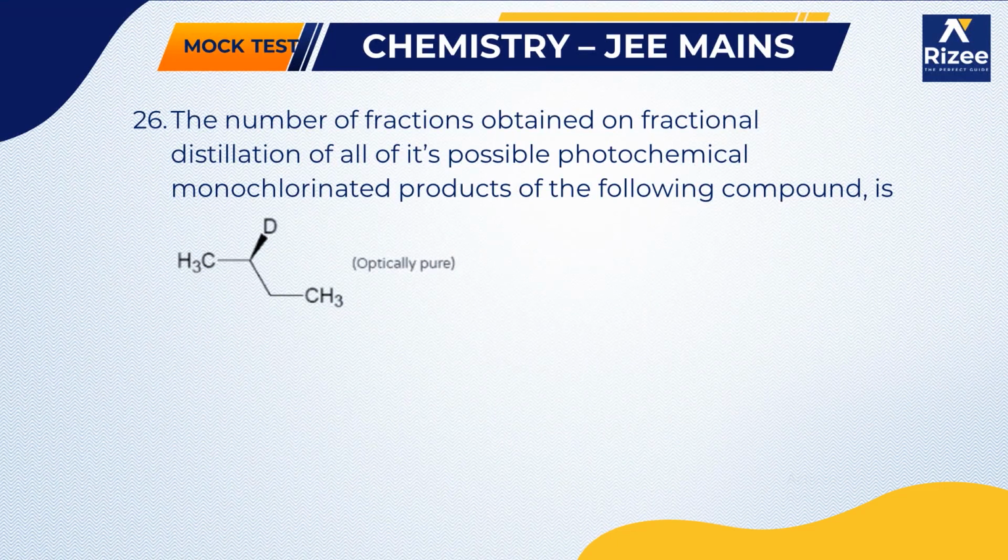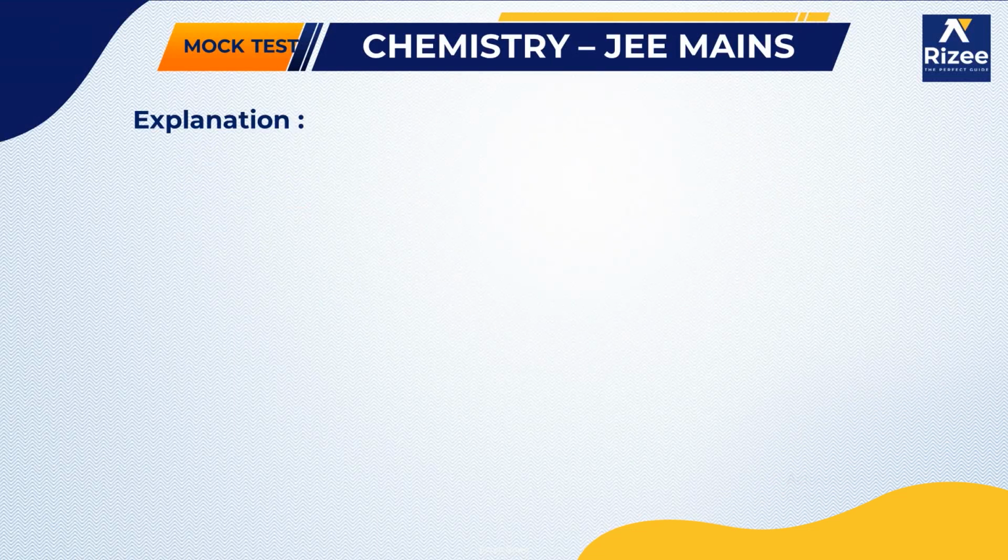Next, the number of fractions obtained on fractional distillation of all possible photochemical monochlorinated products of the following compound. So what is our compound? CH3, C, D. This is our compound.